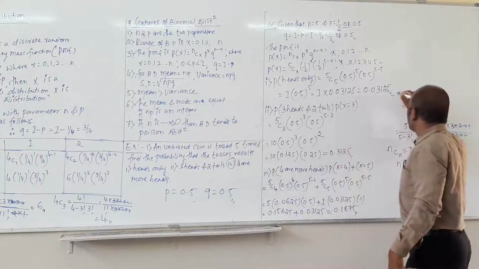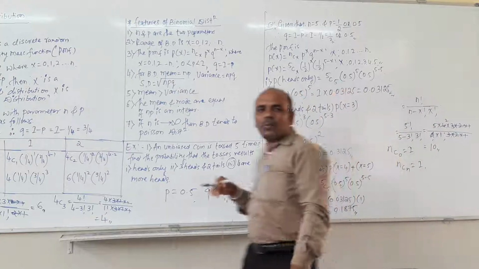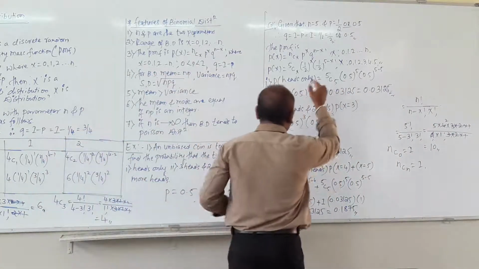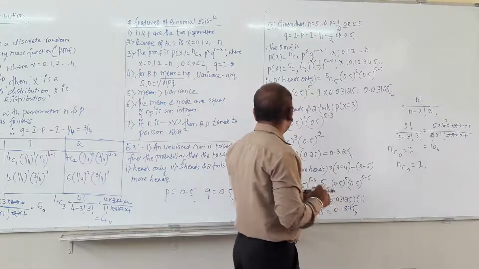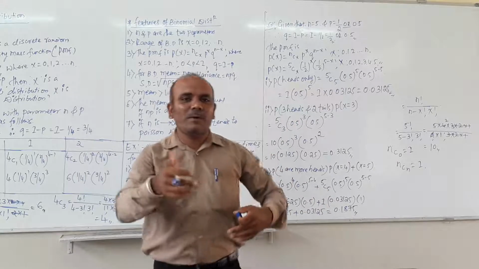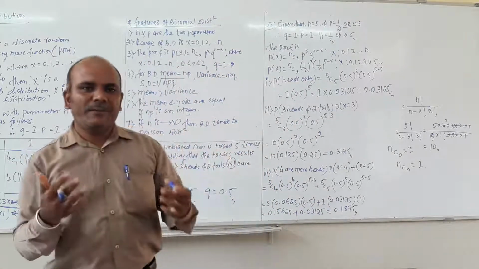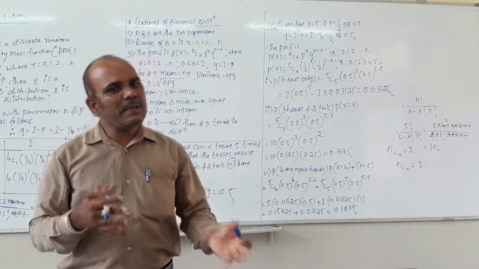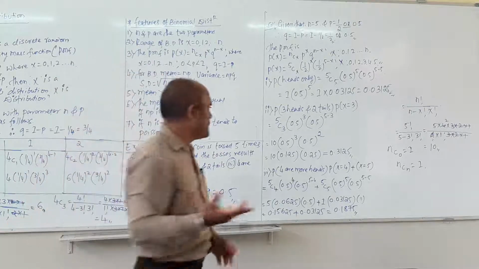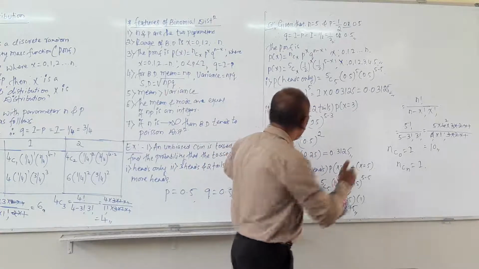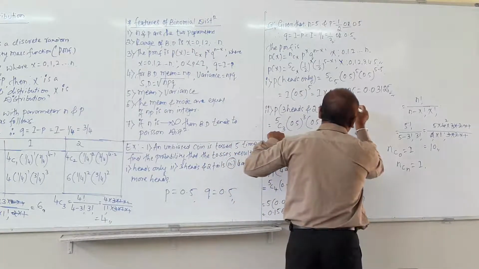Then finally you will get the same answer, 0.03125. This is the final answer for the first question. The second question is 3 heads and 2 tails. Obviously, when we toss a coin 5 times and get 3 heads, the remaining outcomes will be 2 tails. So 5C3, it means the value of x is 3.